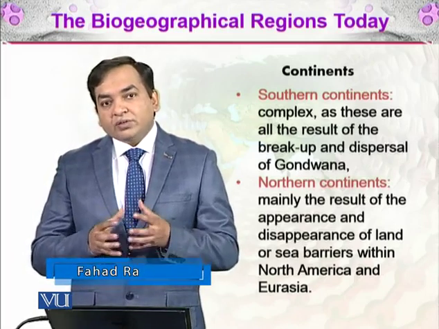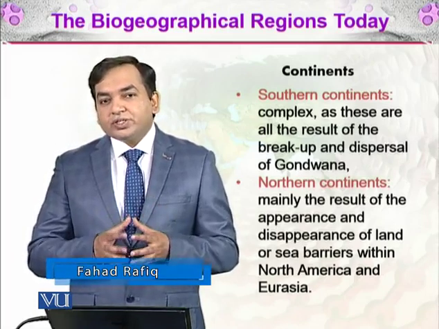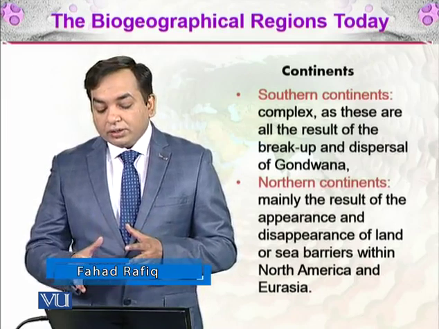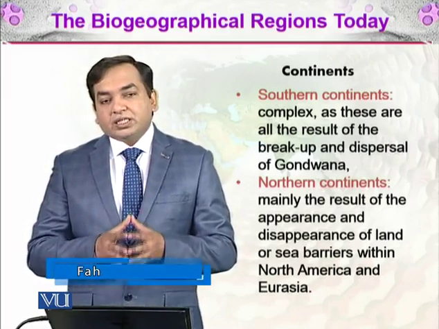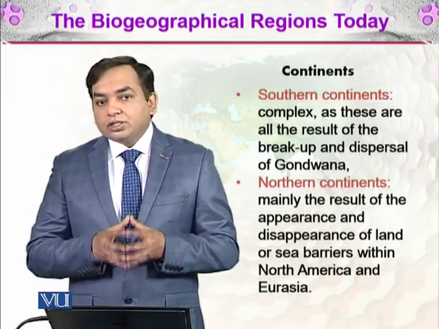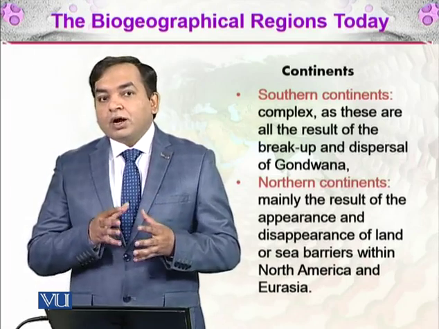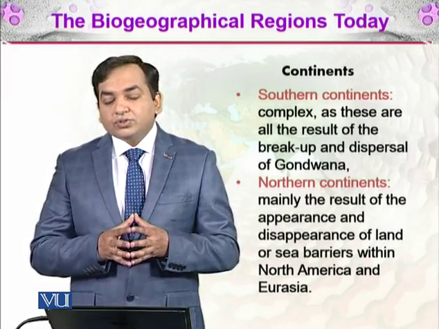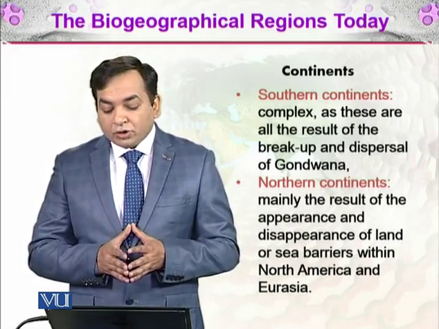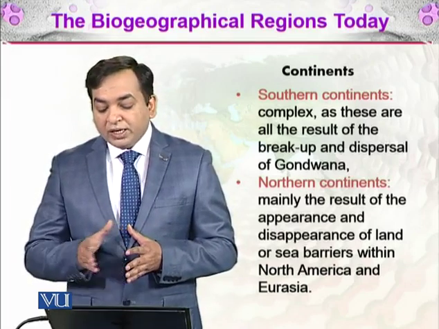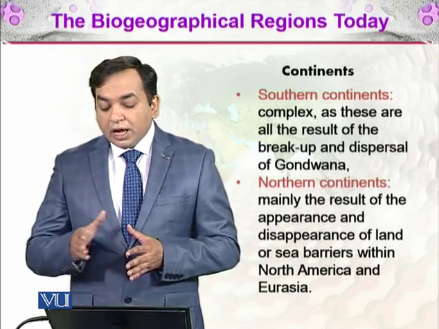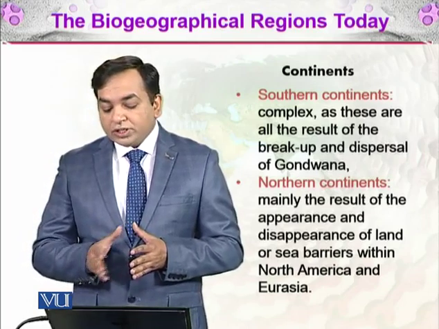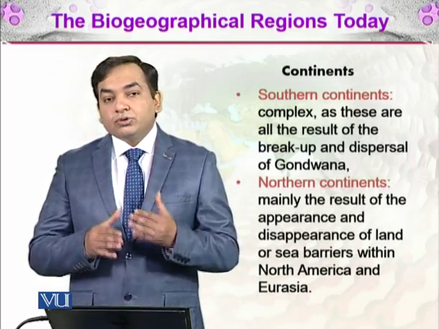Gondwana. So first, when Gondwana was dispersing, there were the complexes, right? For example, in the southern part, Africa, Antarctica, Australia, India, Madagascar, all of these regions were the southern continents. Now the northern continents are mainly the result of disappearance and appearance of land or sea barriers within North America and Eurasia.